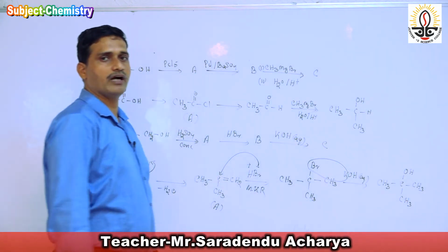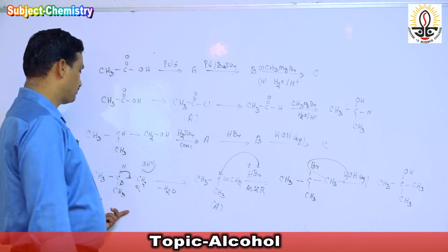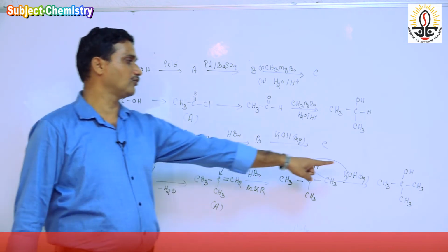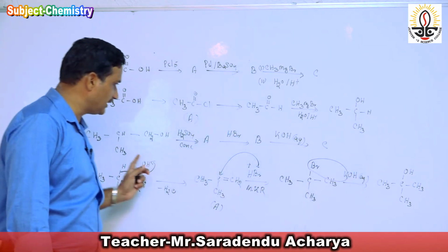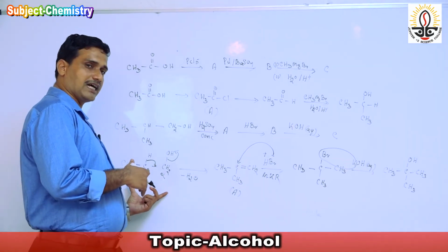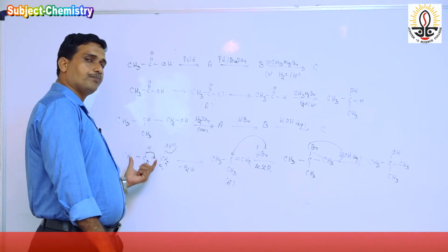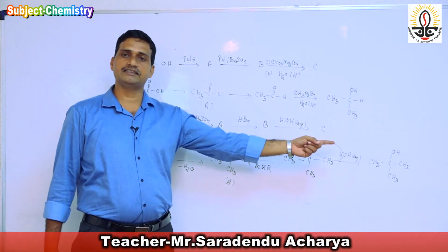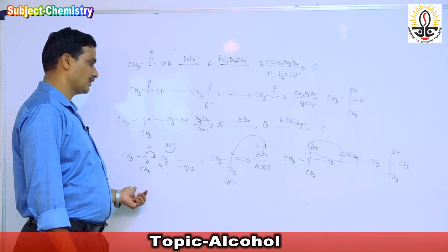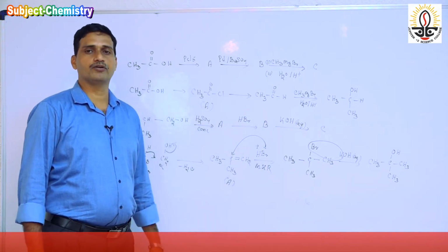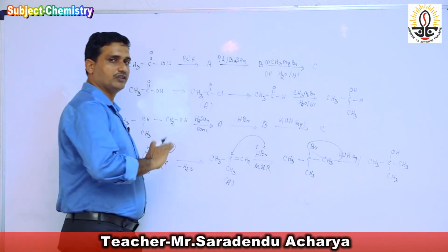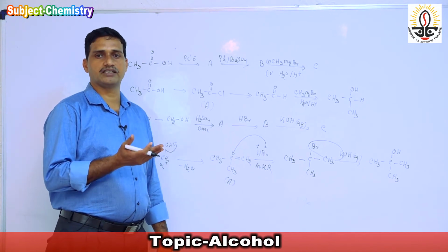You all see what is happening here. Here it was a primary alcohol and we get a tertiary alcohol. So this reaction is otherwise known as isomerization. As I told you in the last class, compounds having the same molecular formula but a change in the position of the functional group are isomers. So here the carbon atoms remain the same. It is a primary alcohol and it is a tertiary alcohol, so a conversion from primary to tertiary alcohol takes place.